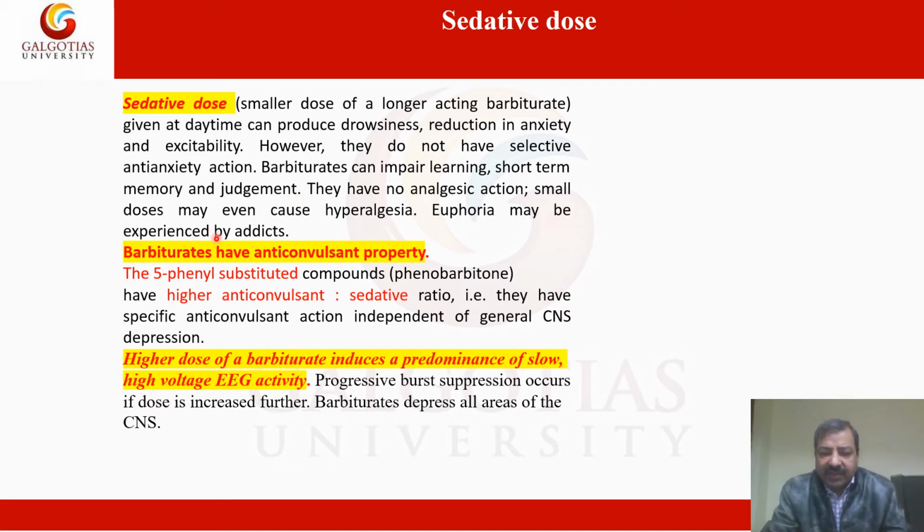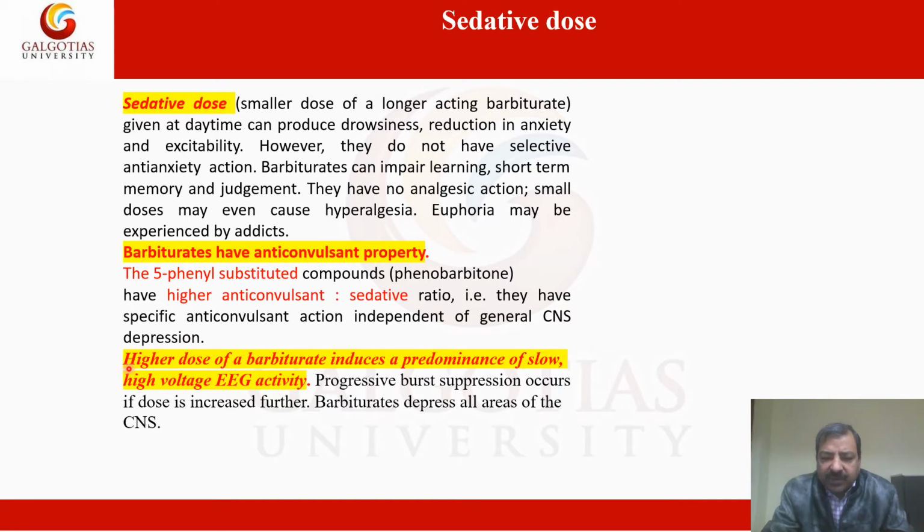Barbiturates have anticonvulsant properties. The 5-phenyl substituted compounds such as phenobarbitone have a higher anticonvulsant to sedative ratio, that is, they have specific anticonvulsant actions independent of the general CNS depression.